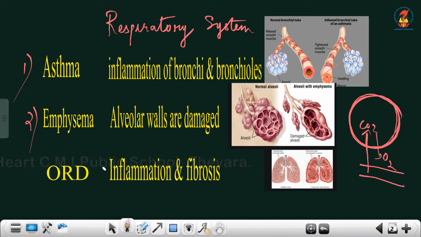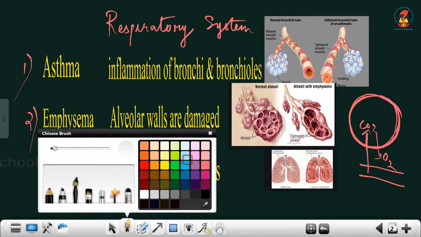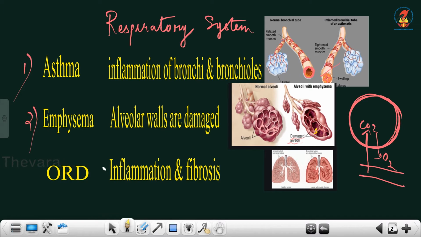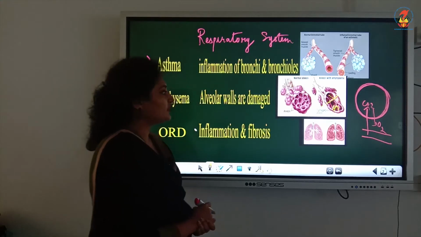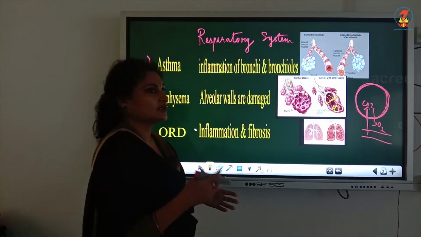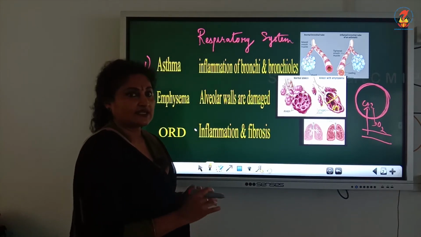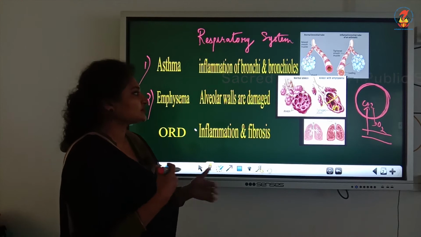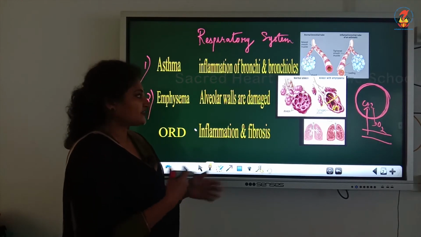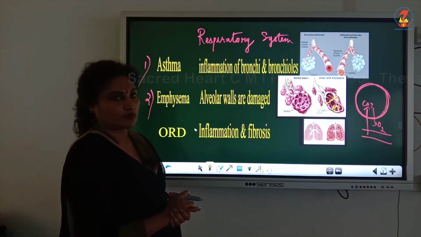But in the case of the person having emphysema, you can see the walls get damaged. Look at the walls. I am going to highlight it with yellow color so you can see the walls are damaged. They have lost the elasticity. So this is a situation where, in a chain smoker, the alveolar walls get damaged and the elasticity is lost, and the exchange of gases does not take place properly.